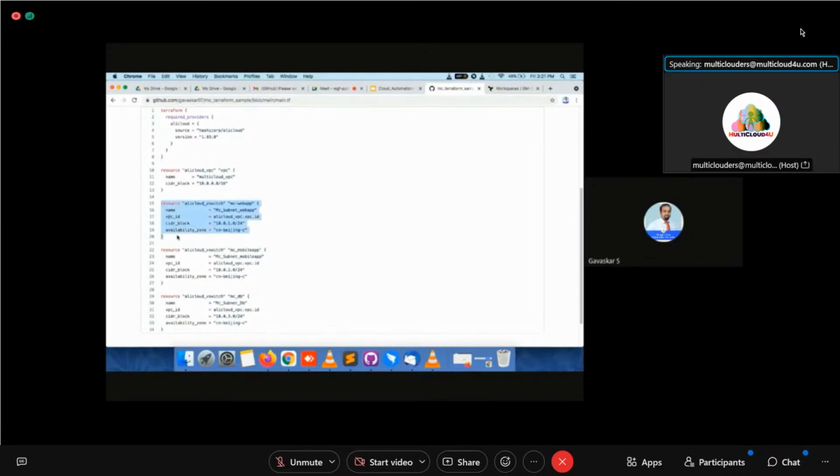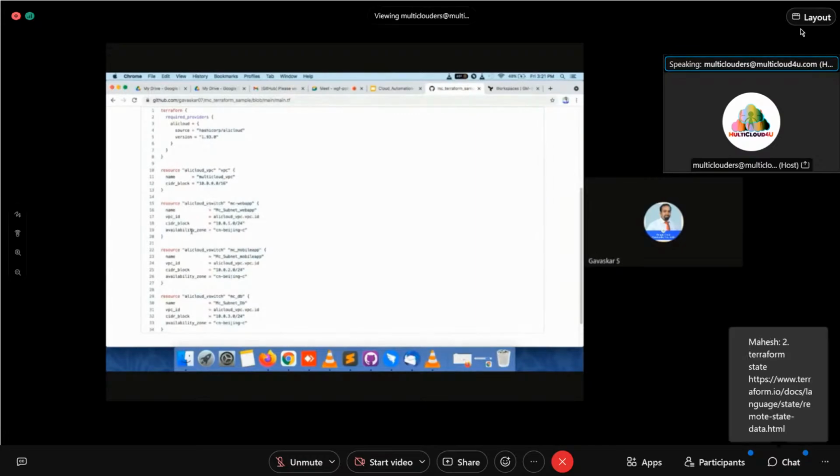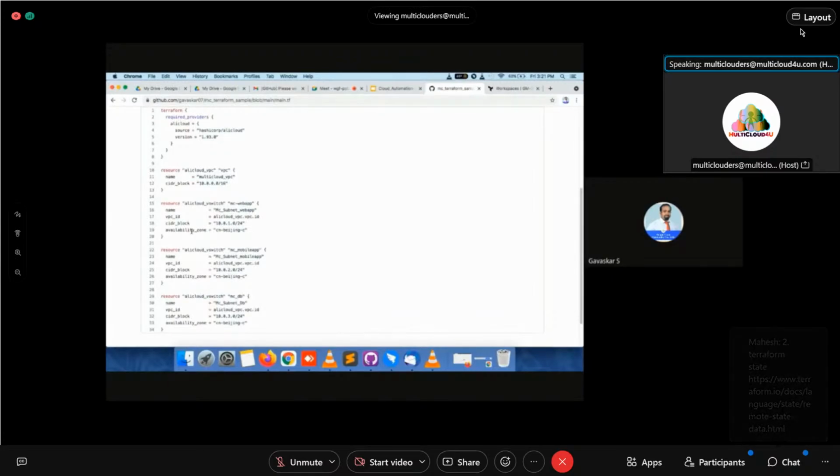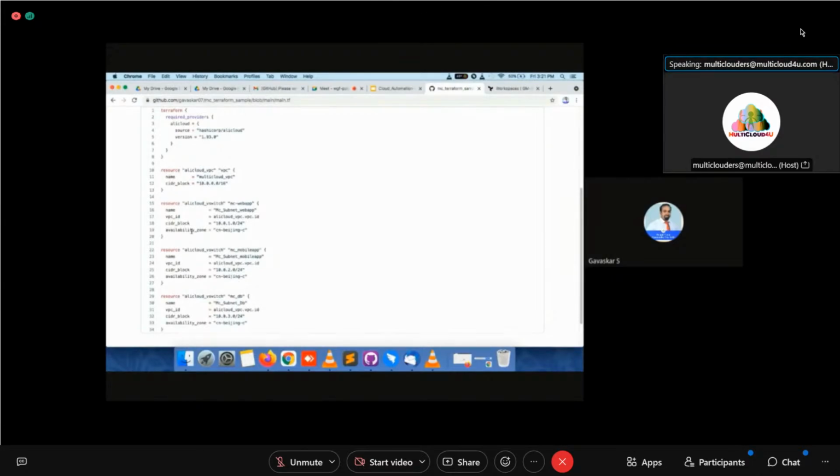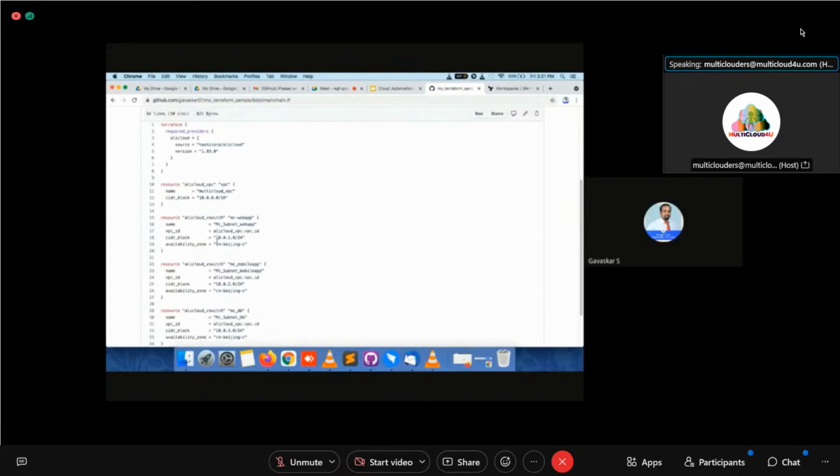In the case of AWS, we will tell this as a subnet, not as a switch. This is a subnet I am going to create. And availability zone, I already told you. Consider I am going to create a resource in another region of Alibaba Cloud. A single region may contain multiple availability zones, for providing high availability, with different power backups and different network connections. I want to choose which availability zone I am going to deploy this in. I am in the Beijing region in China, so I am going to deploy this in the Beijing region.